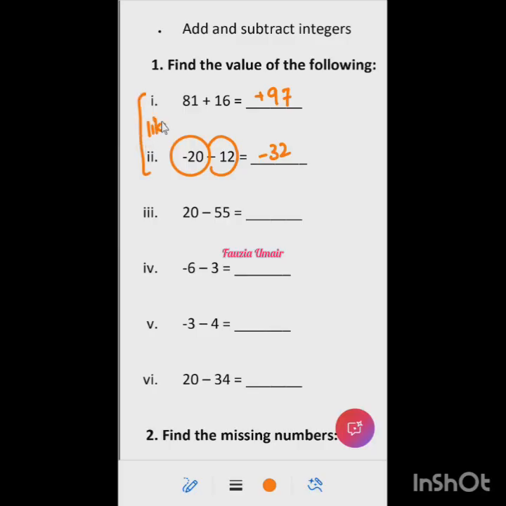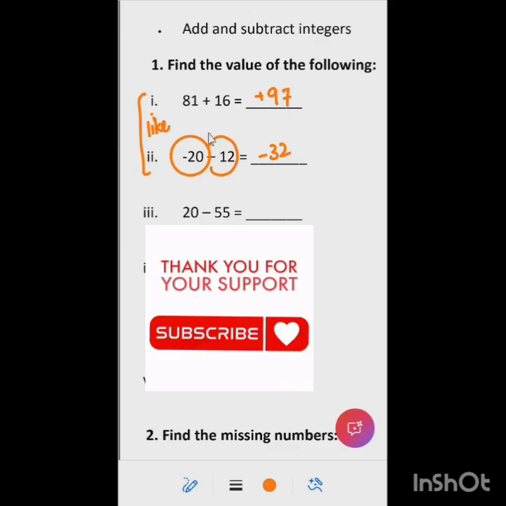The first two questions are of like integers. Yes, ma'am. In like integers, what do we do, beta? Don't mix it up with multiplication. It's not multiplication. It's simply addition. So in like integers we add the numbers and the